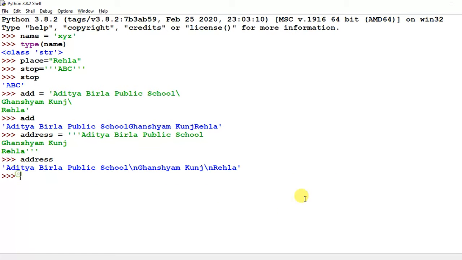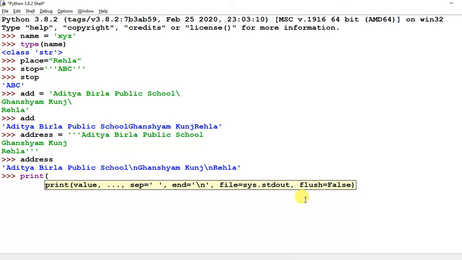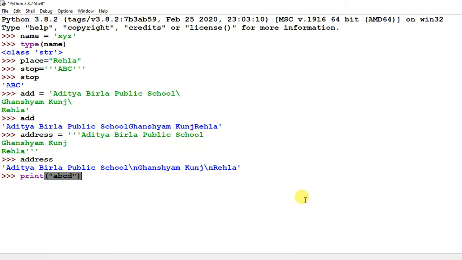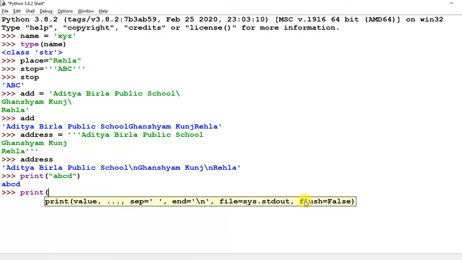I'll show you the example. Suppose I'm using print, and a b c d. Look here, only a b c d is printed, and now I want to insert a tab.